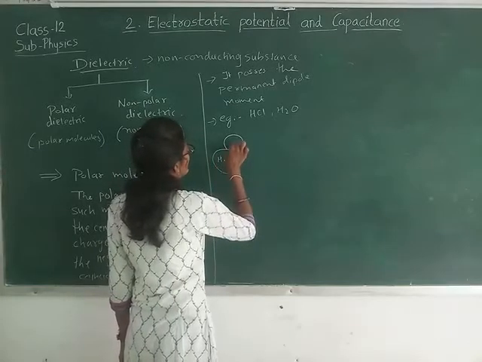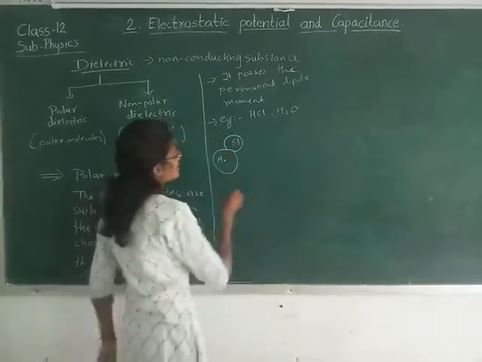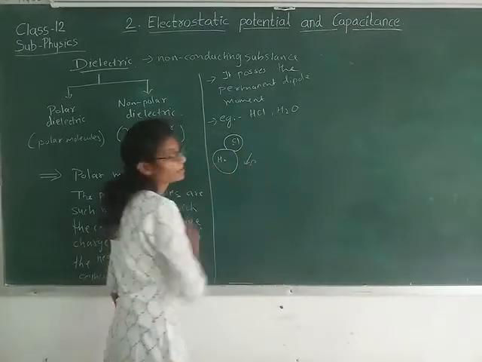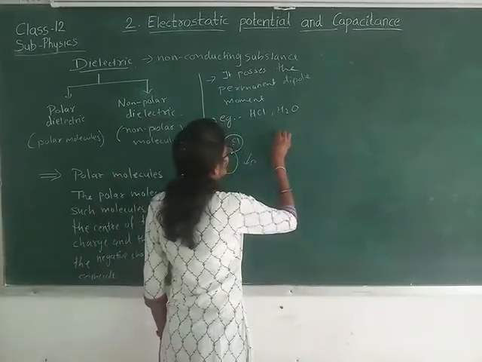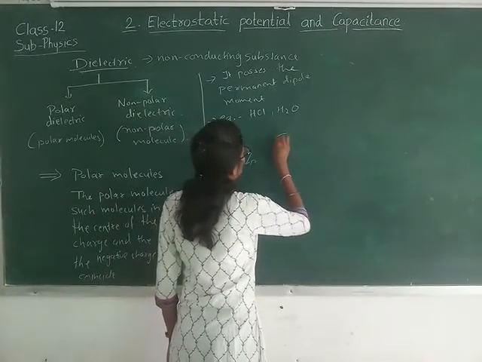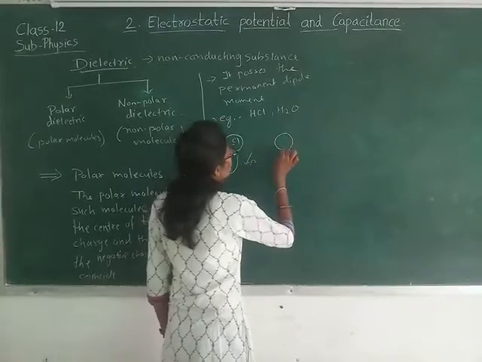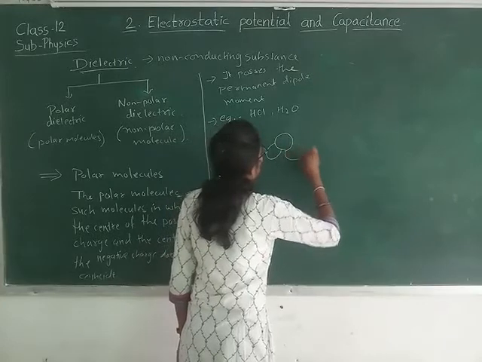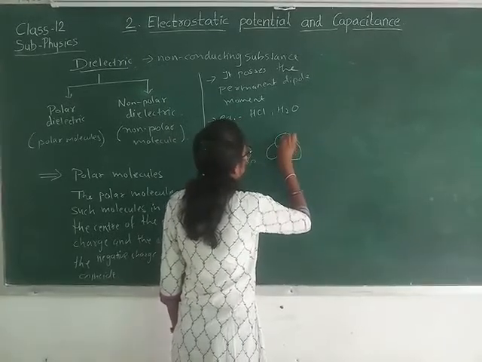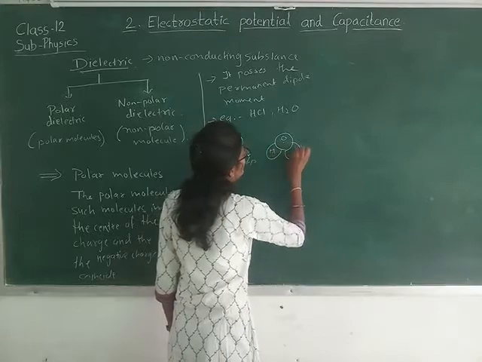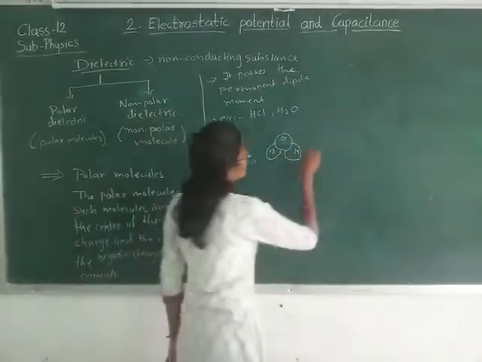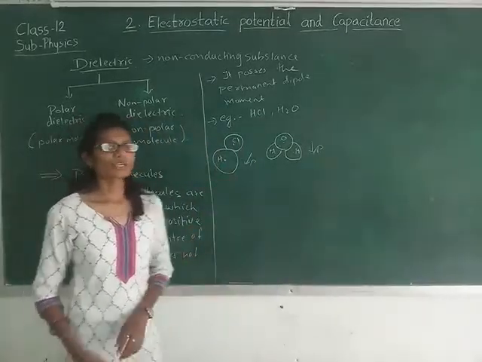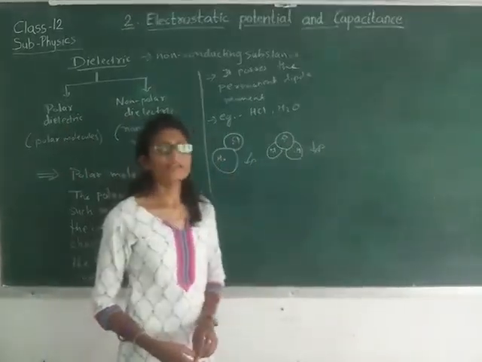Let us say we have H and we have Cl. The dipole moment goes from negative to positive, so this is the dipole moment vector p. Similarly, for the H2O molecule we have oxygen O in the middle, and H atoms here. So these two, H2O and HCl, are examples of polar molecules.